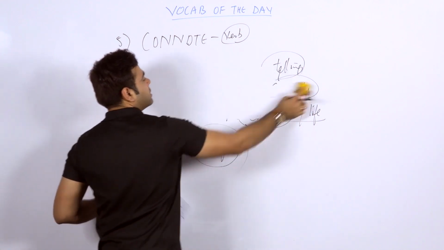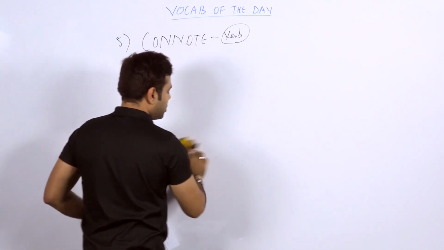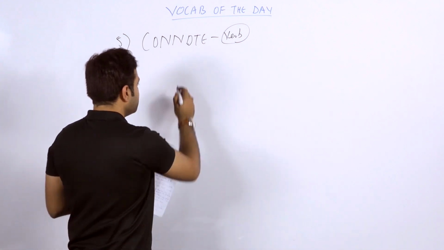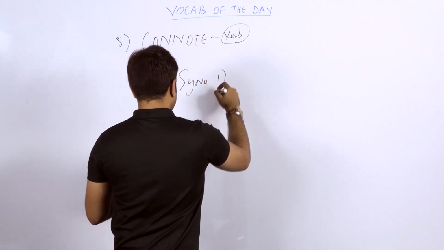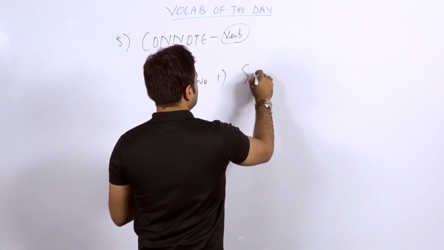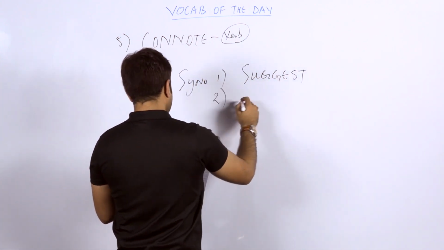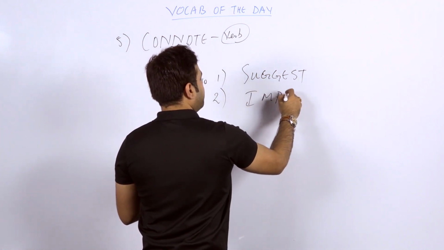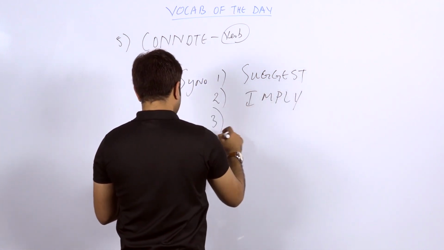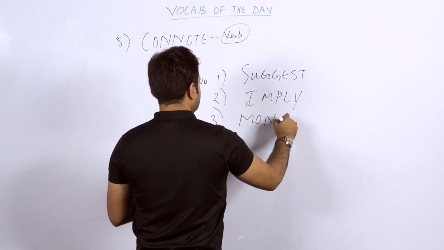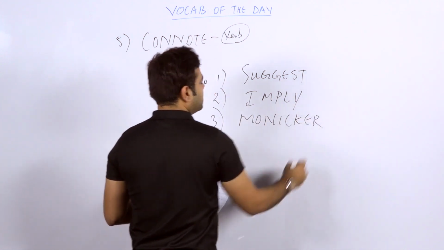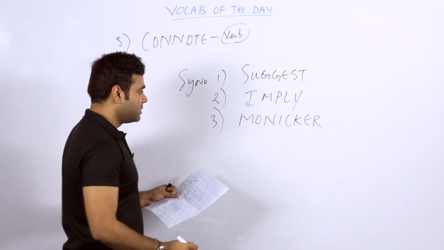So let's talk about the synonyms. The synonyms for the word connote can be, in simple sense, the first word is suggest. I'm writing in capital. Imply. The third word, a new word for sure, is moniker. It's moniker, not monitor.